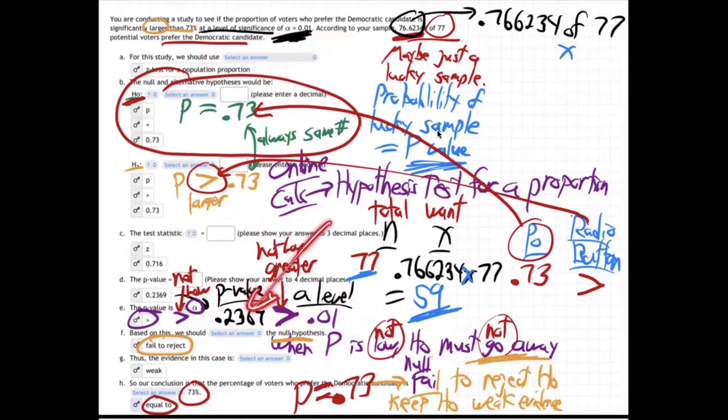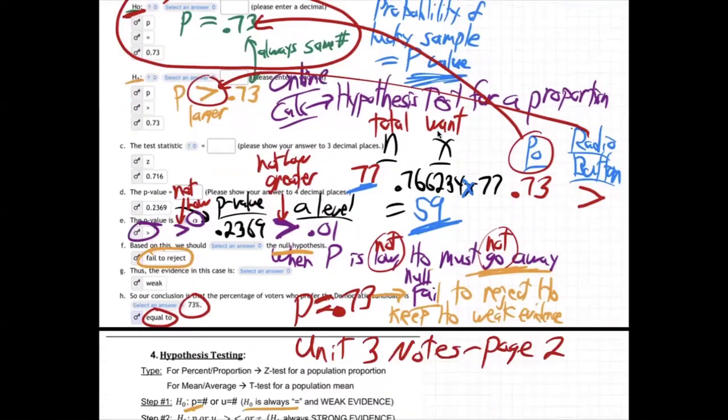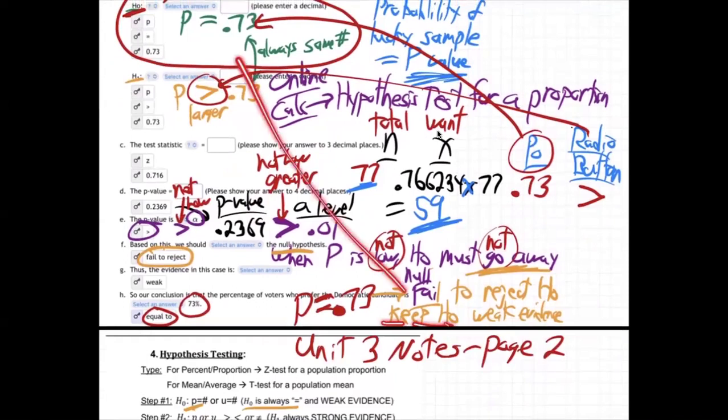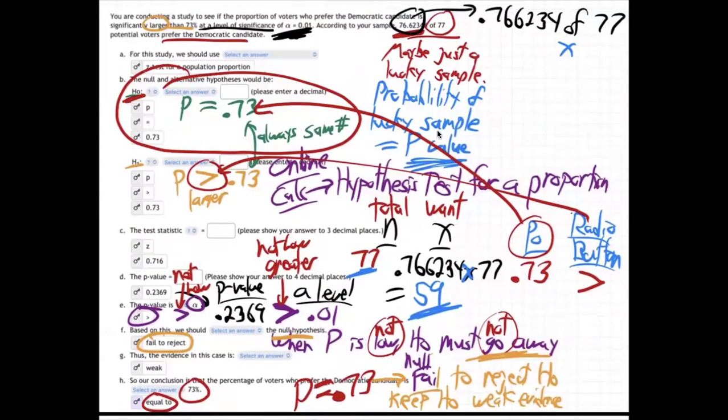Most important thing, the probability of luck. And so in the end, we keep H0. What does H0 say? Equal to 0.73. We say, no, we think it's just equal to 73% on election day. And so there we go.